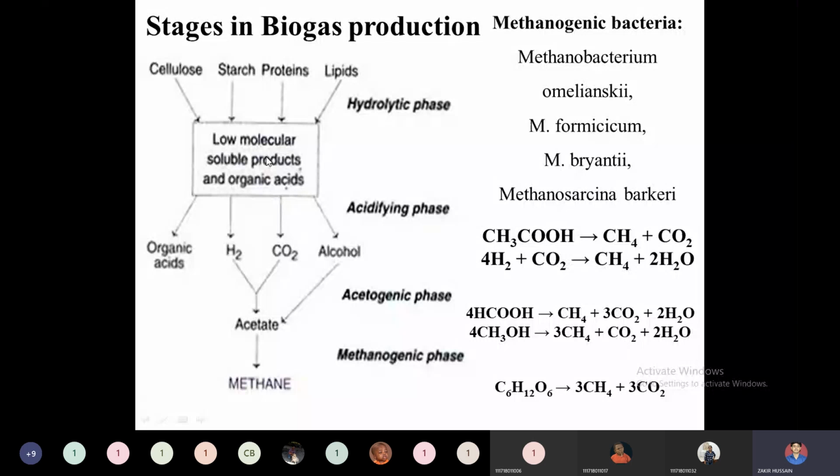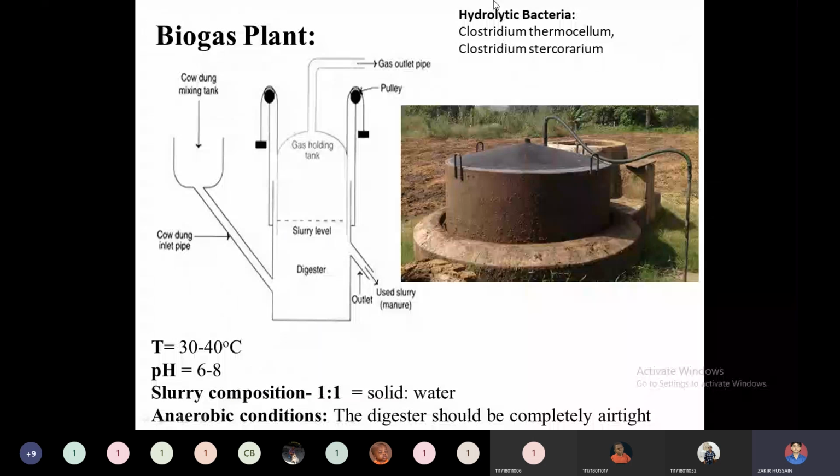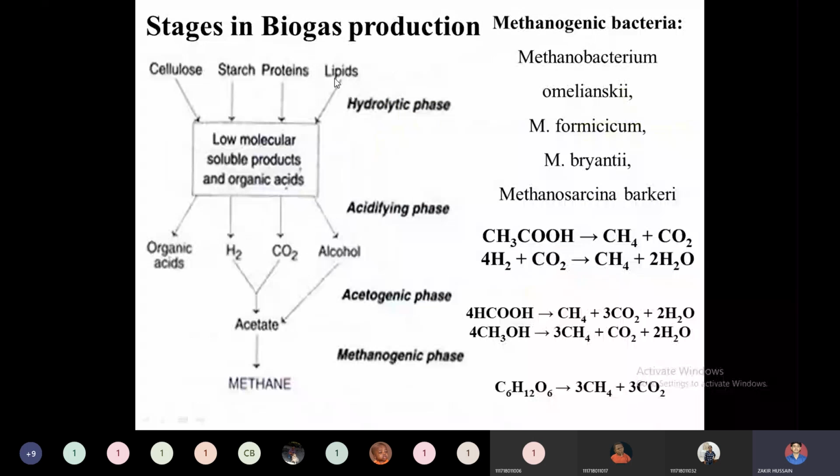Certain flocculating anaerobic bacteria, we can say Clostridium thermocellum or Clostridium stercorarium. These are two of the bacteria I can list from this. If you want anything additional, you can search on the web and find out what the hydrolytic phase bacteria are. Clostridium category bacteria can be used in the hydrolytic phase to convert these four types of raw biomass composition to low molecular weight soluble products and organic acids.